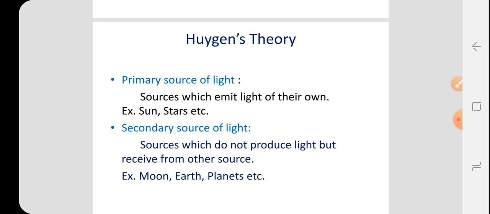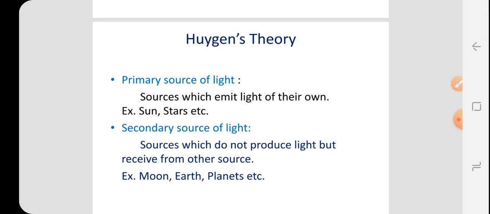Secondary sources of light do not produce light, but they receive light from other sources, or from primary sources. These are called secondary sources of light. Examples are the moon and the earth; we are also secondary sources of light. This is about primary and secondary sources, which are useful in Huygens theory.